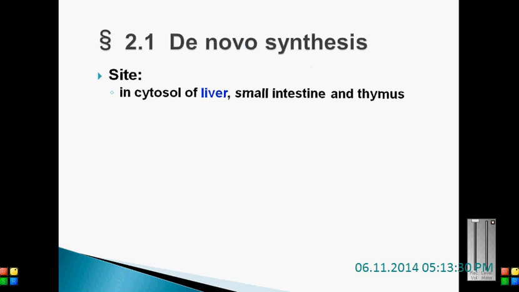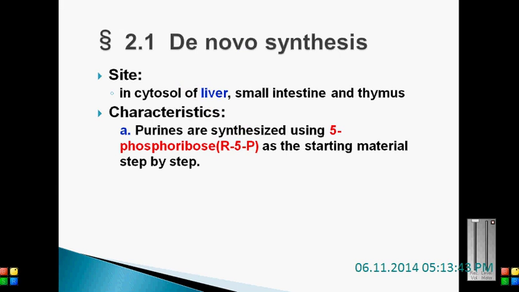The site of action where de novo synthesis takes place is the cytosol, that is the cytoplasm of the liver, small intestine and thymus gland. Next, what are the characteristics of de novo synthesis? The purines are being synthesized by the de novo pathway. We can check the purine synthesis done by the de novo one.